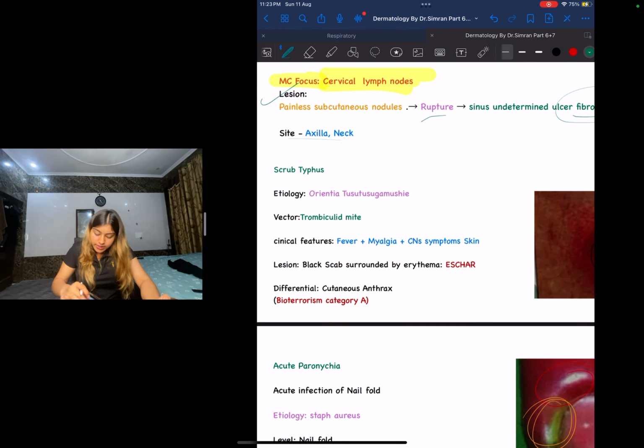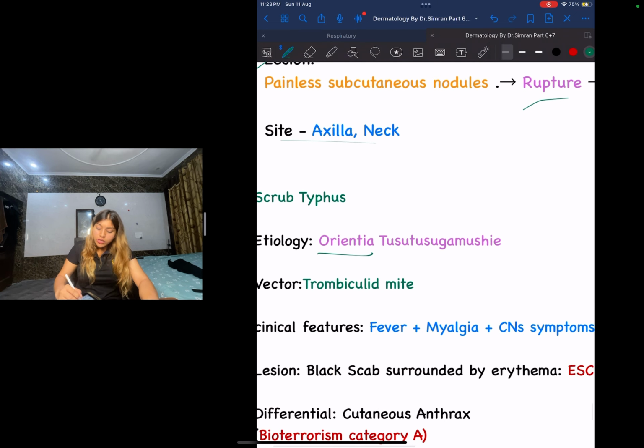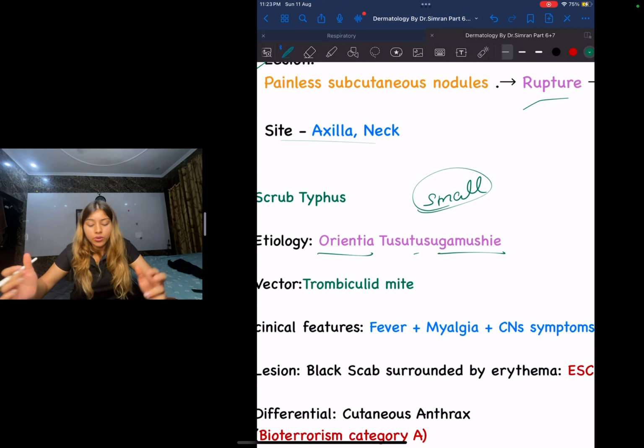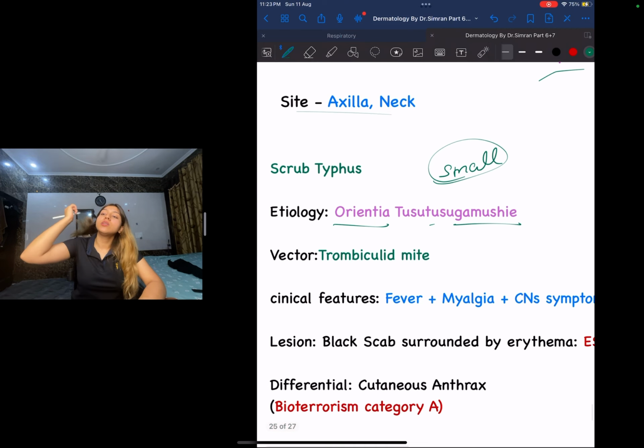Scrub typhus is caused by Orientia tsutsugamushi. This is a Chinese or Japanese word, whatever it is, that basically means small. It means a small thing that causes a big thing. That is your Orientia tsutsugamushi.